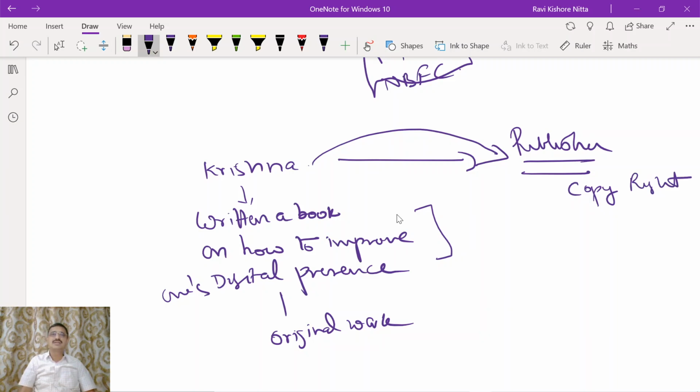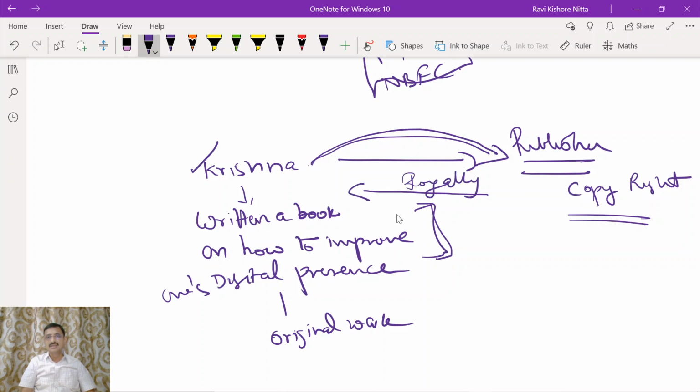Sometimes the publisher may get the registration under copyright, or sometimes Krishna himself may get the copyright. But he is permitting this publisher to publish his literary work, for which the publisher will pay Krishna some royalty. Now, this will be subjected to GST, but it will go under RCM.